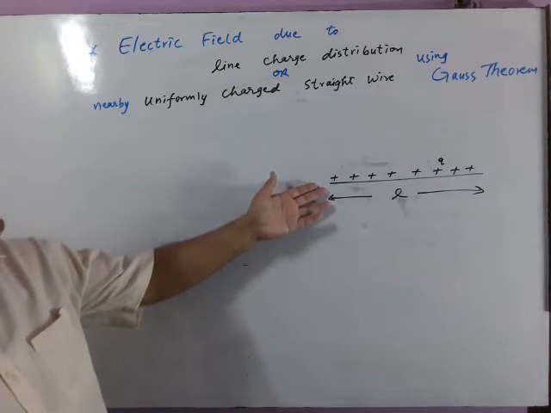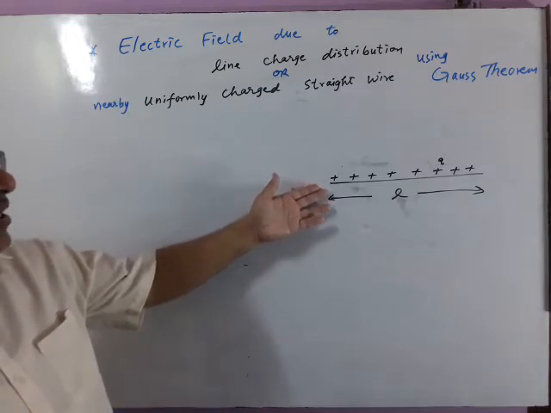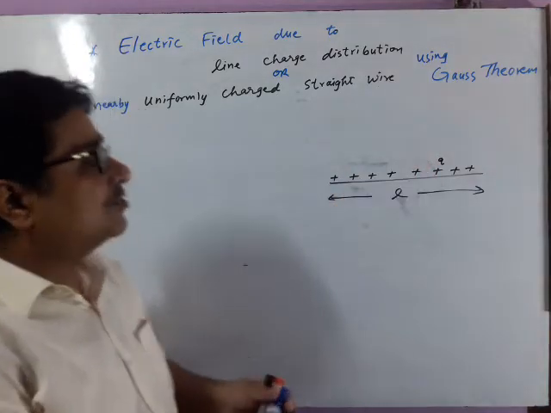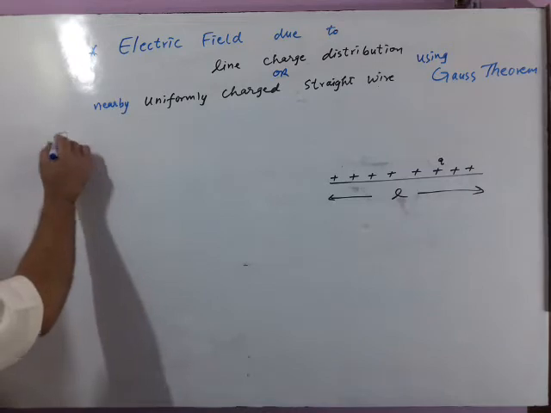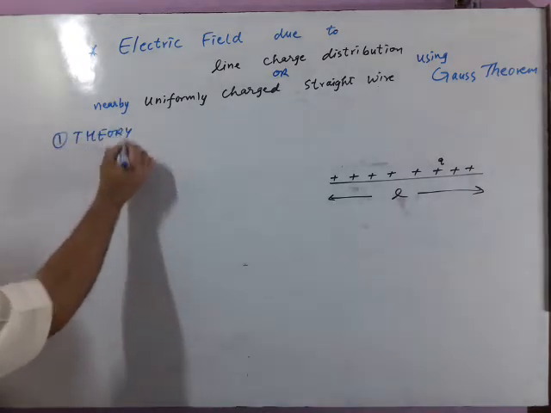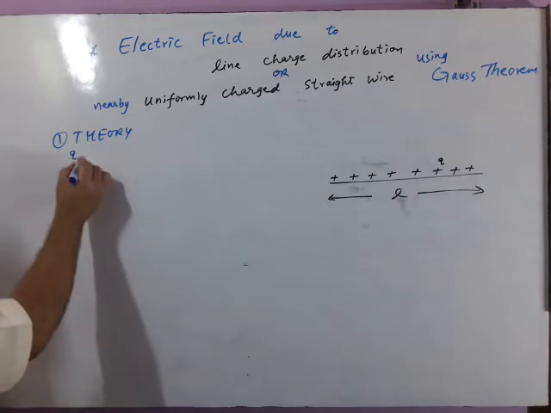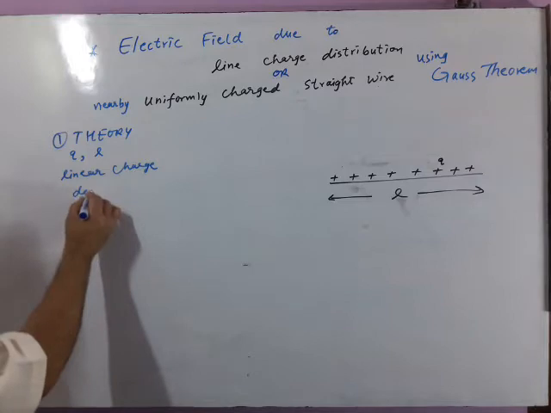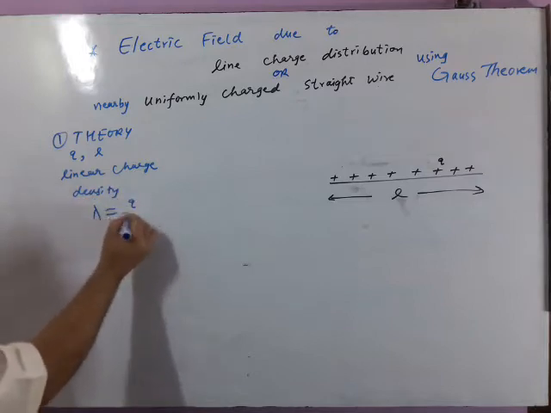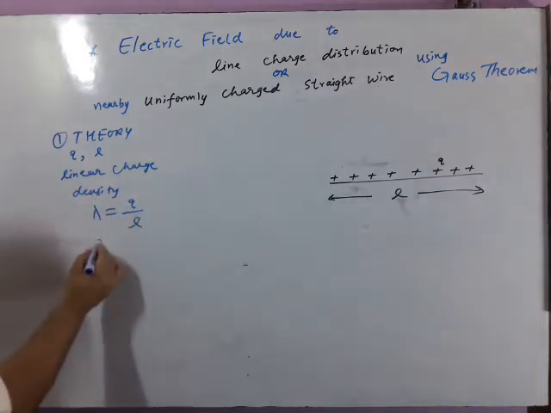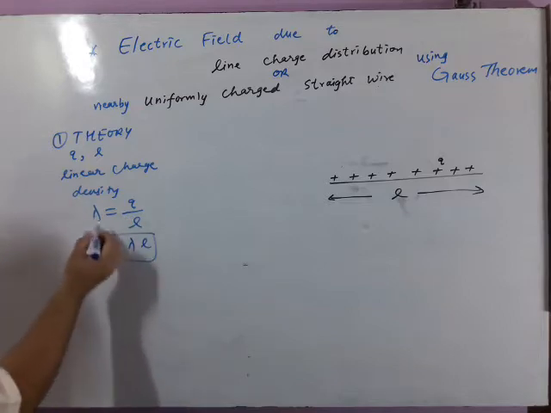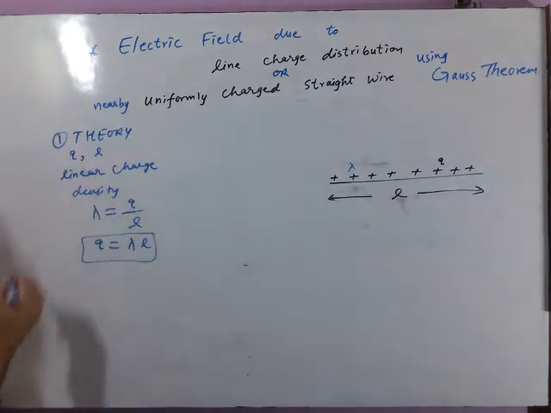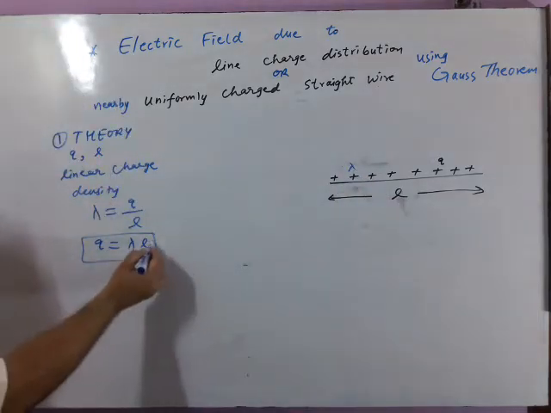This is the wire. Let us consider it is a line charge distribution or straight wire having length L on which plus Q charge is uniformly distributed. This is called point number 1, theory of the derivation. Having linear charge density lambda. This linear charge density is Q by L. So charge will be lambda into L. See, this lambda is the uniform linear charge density. This Q will be lambda into L.